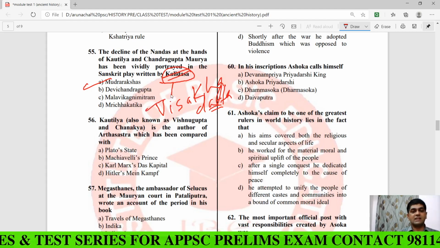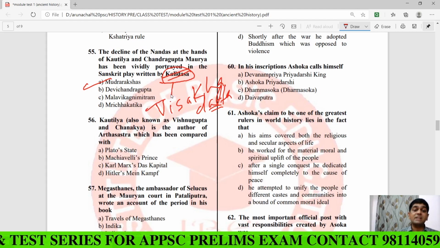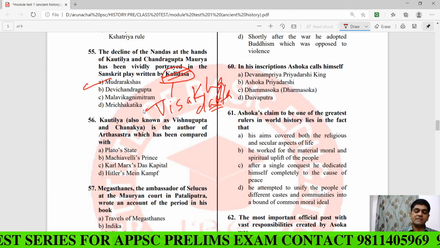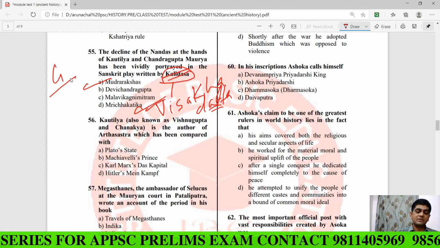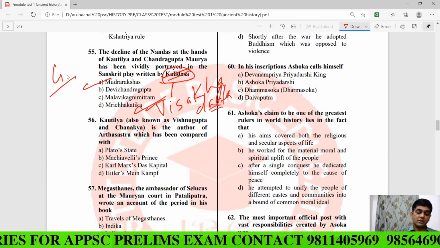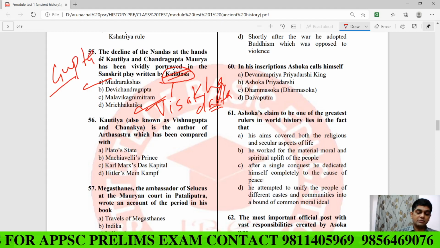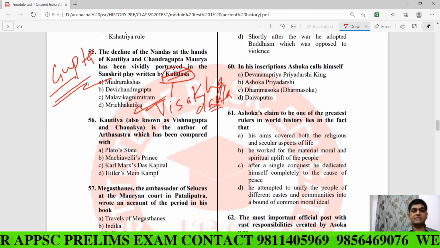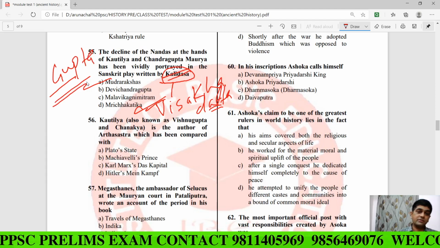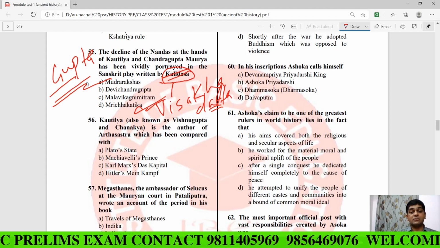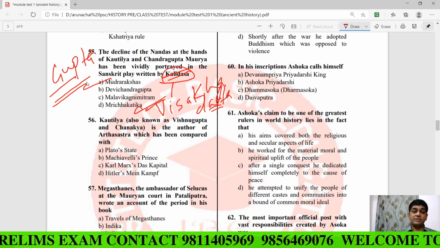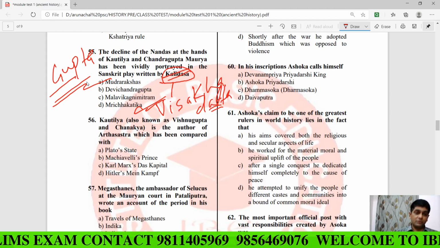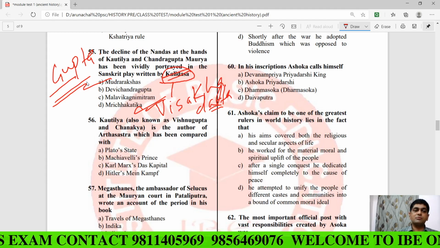And you know, Visakha Datta was not a Mauryan scholar, my dear. Rather, he was a Gupta scholar, G for Gupta scholar. Clear na? He was in the court of Chandragupta II Vikramaditya, one of the very powerful Gupta rulers. So here the answer would be Mudra Rakshasa.